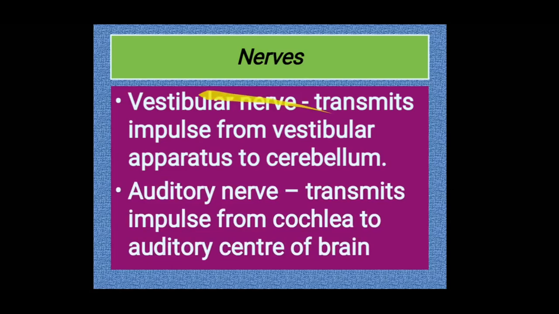So the vestibular nerve is concerned with body balance, so it is connected with the cerebellum, and the auditory nerve is concerned with hearing, so it is connected with the auditory center of the brain. So obviously it is related to the cerebrum. So the vestibular nerve is connected to the cerebellum, whereas the auditory nerve is connected to the cerebrum, that is the auditory center of our brain.